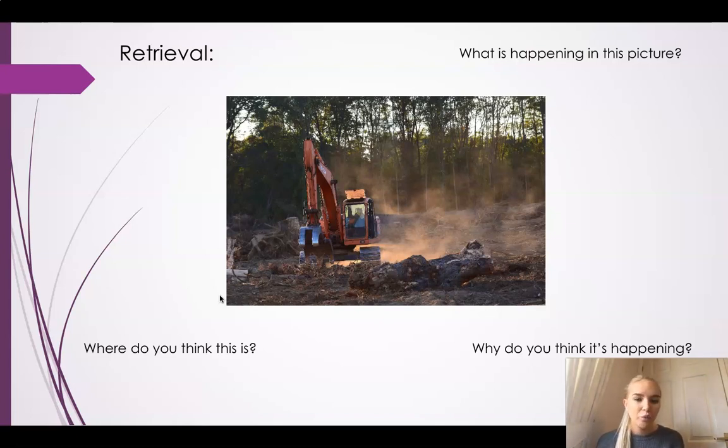Now, that's only one reason. There's lots and lots of reasons why deforestation may take place, and we are not going to learn about all of that today because that isn't our key focus. But I just wanted to introduce you to what deforestation looks like, and it looks like this picture here, where there was once some trees and now there are no more. What do you think might happen to the animals and the insects that might live on this land? Yeah, so they might not actually have a place to live anymore. They might become quite sensitive to this new environment and they might not be able to survive.